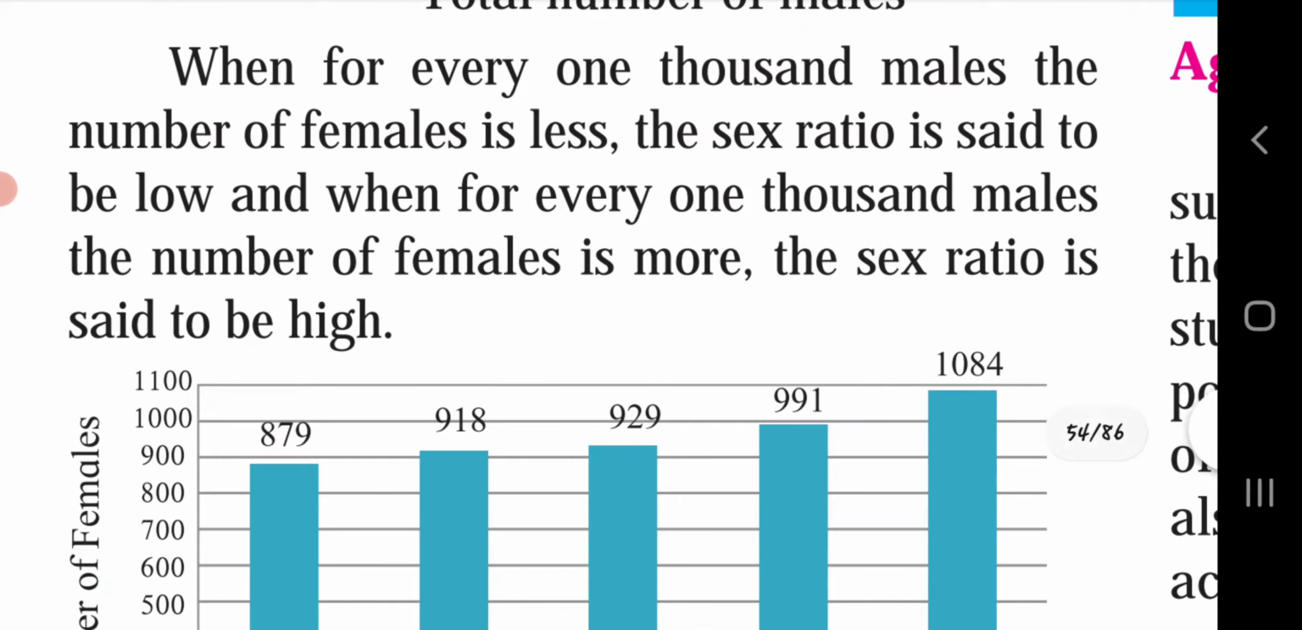When for every 1000 males the number of females is less, the sex ratio is said to be low, and when for every 1000 males the number of females is more, the sex ratio is said to be high. If the females are fewer and the males are more, we say the sex ratio is low. When for every 1000 males the number of females is more, we say the sex ratio is high.